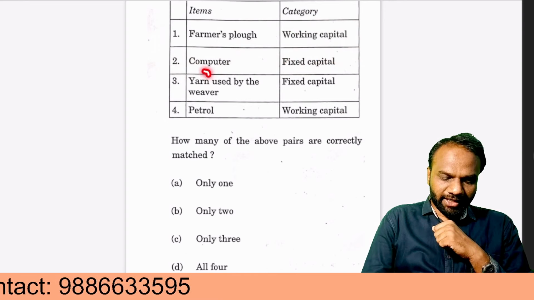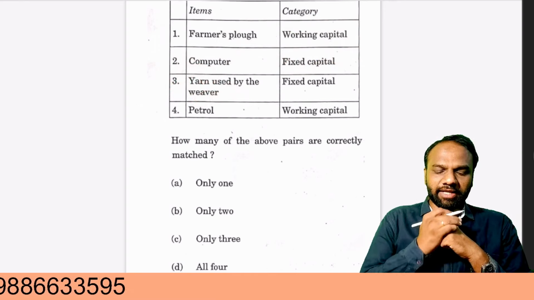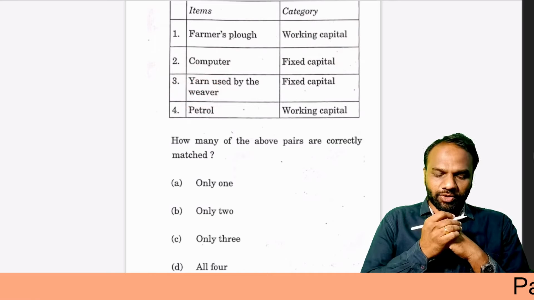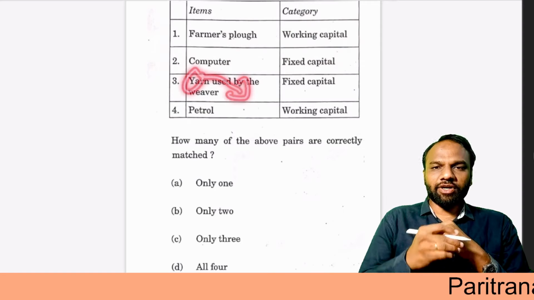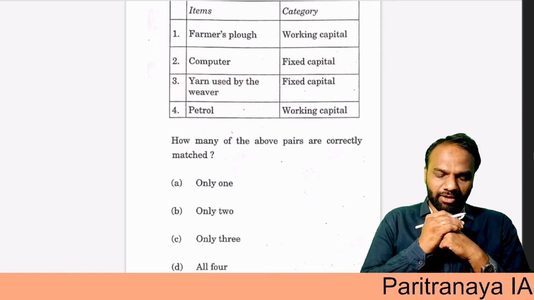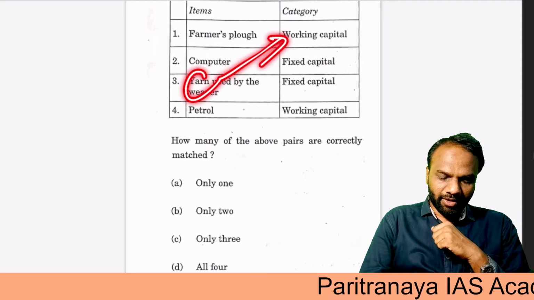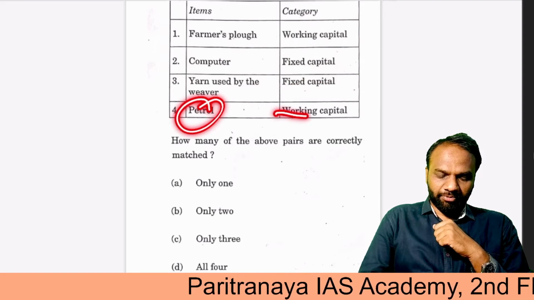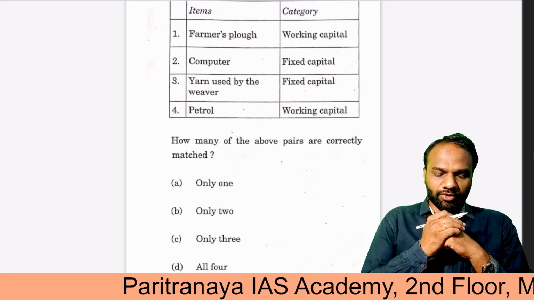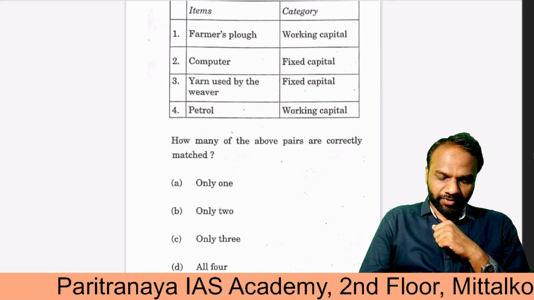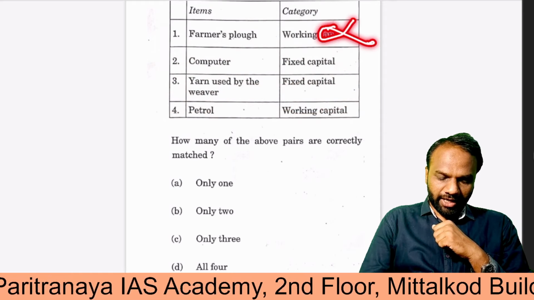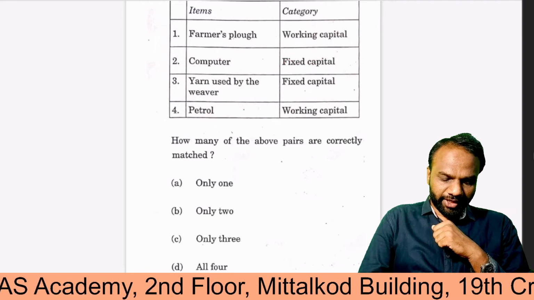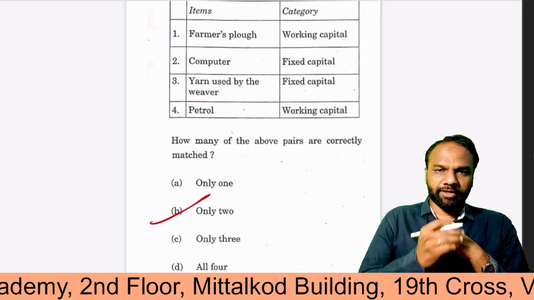Now coming to the third one, yarn. So what is yarn? A thread which is used in the industry, used by the weaver. So here thread does not come under fixed capital. It comes under working capital. So yarn comes under working capital. Hence the third pair is wrong. Now coming to petrol, obviously it comes under working capital. So from this we understood that the first one is wrong and also the third one is wrong. So the correct are the second and fourth. So the answer is only 2 pairs are correct.